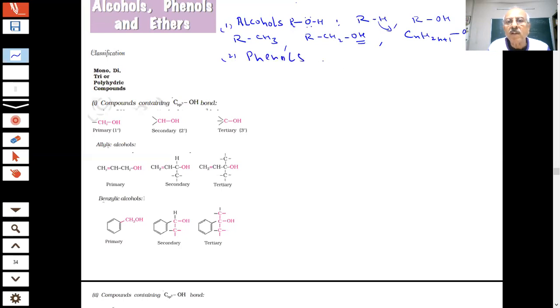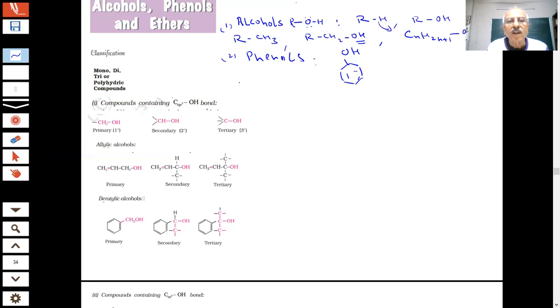I hope you are already aware of phenol. When the OH group is attached to the benzene ring, this is our aromatic system, students. This is the compound which is known as a phenol, and you can get a lot of derivatives of phenols. You can attach so many things around, a methyl group or different types of groups, which you will see. So in phenol, the OH group is attached to the aromatic system, students, this carbon.